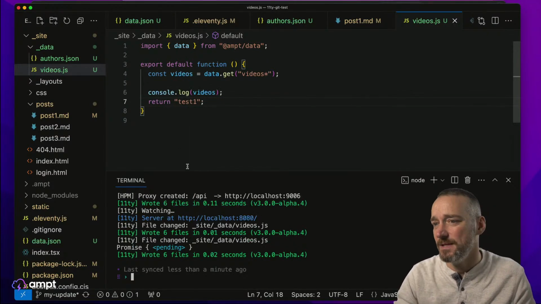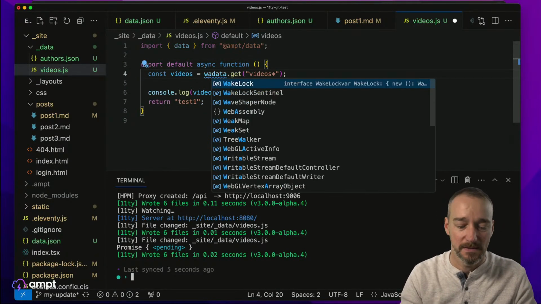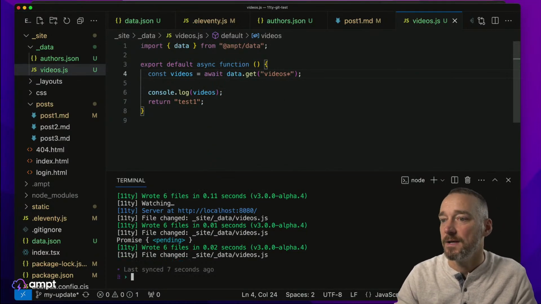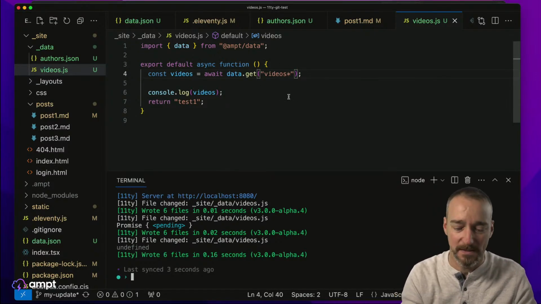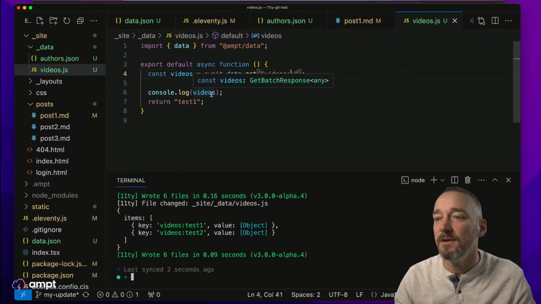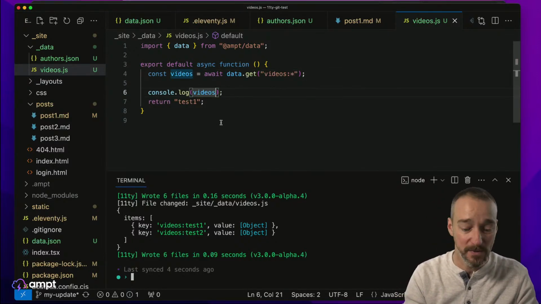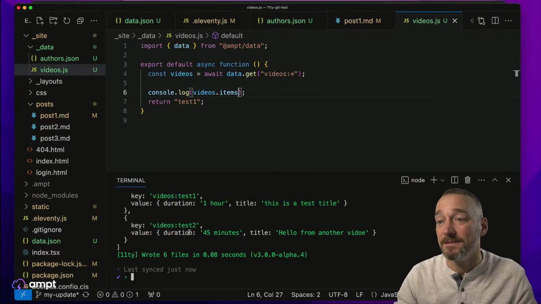And then we'll just say test1, promise is pending. Yep, because this needs to be async and this needs to await. So we'll do that. Try that again. And we get undefined. So data, yep, because we did that wrong. Try it again. Now we get these two things. Okay, so now we have videos. So what we want to actually do is get videos.items like this. And that's going to give us the key and the value and so forth.